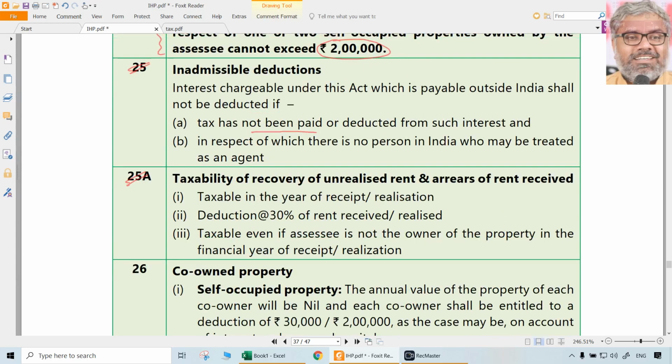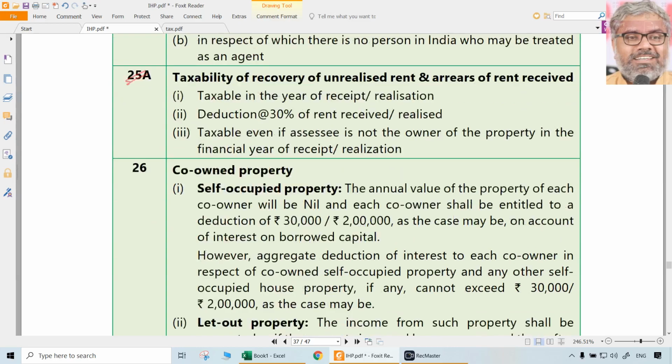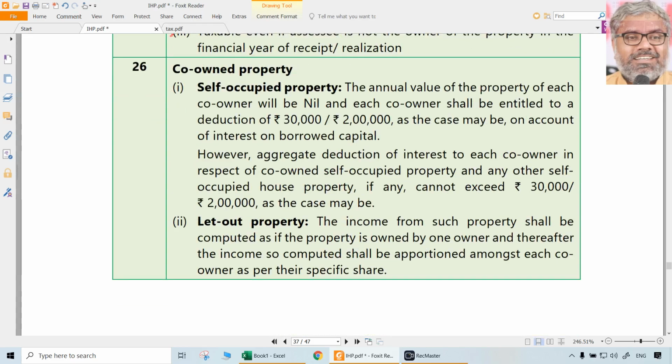Then 25A is about unrealized rent or arrears of rent now received. That will be taxable, of course, in the year of receipt or realization. But a deduction of 30% of rent received or realized is allowed as deduction. And this will be taxable even if the assessee is not owner of the property in the year of receipt or realization. So these are the main points related to 25A, which we discussed today.